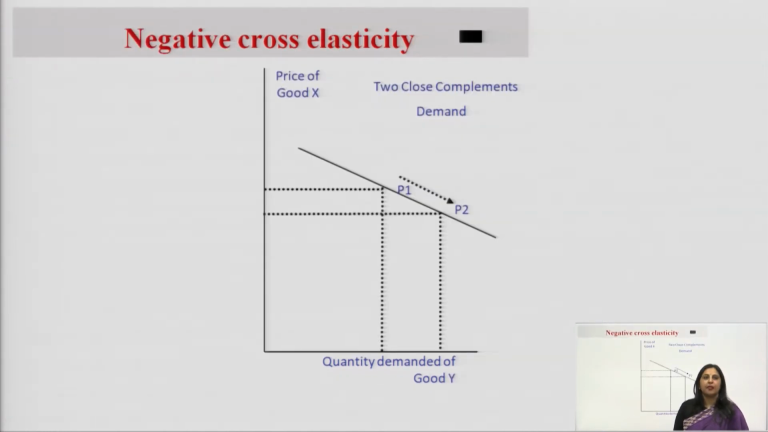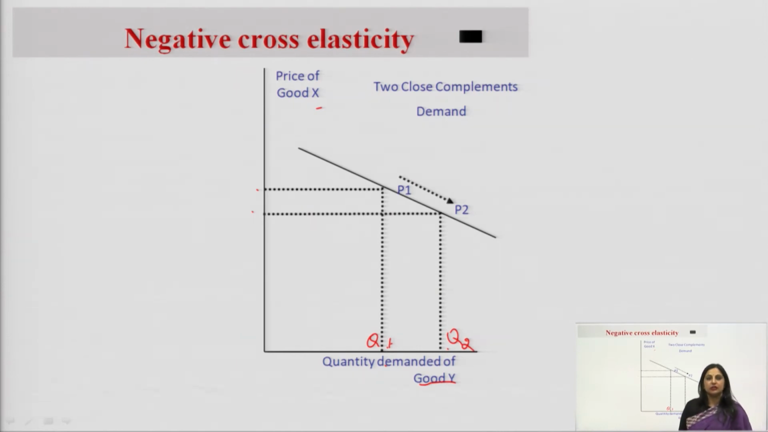Moving on, we have negative cross elasticity. Here I have taken the price of commodity X and the demand of commodity Y. If we see these two points, the price has decreased from P1 to P2, and the demand has increased from Q1 to Q2. The price of commodity X has decreased, but the demand of commodity Y has increased.